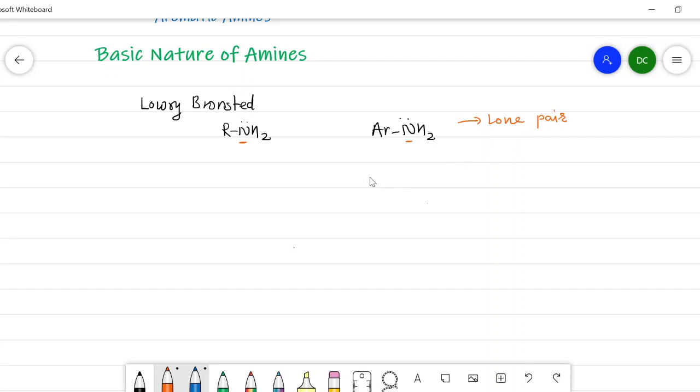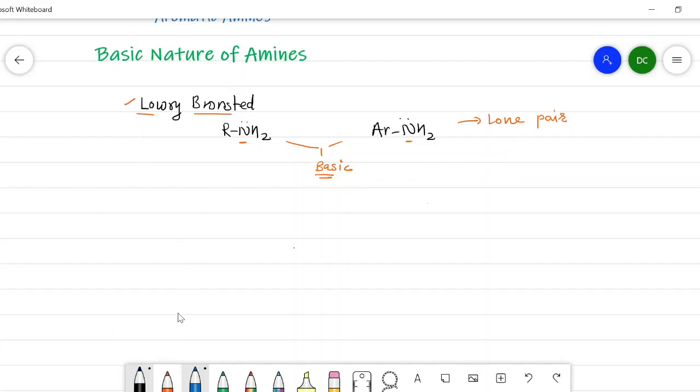So it is clear that aliphatic amines as well as aromatic amines can accept a proton from another compound. That's why, according to the Lowry-Bronsted theory, these two amines are basic in nature, as they accept a proton from another compound.